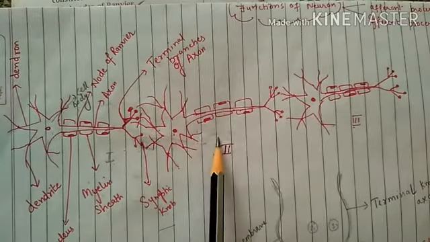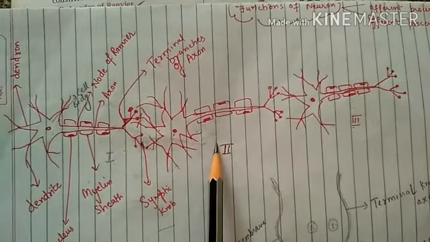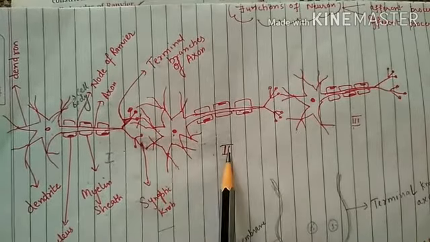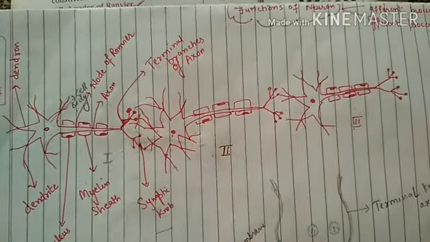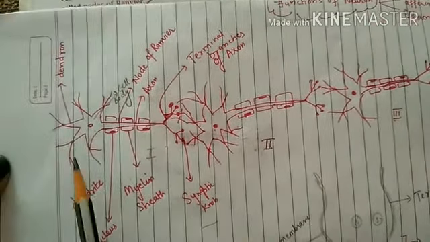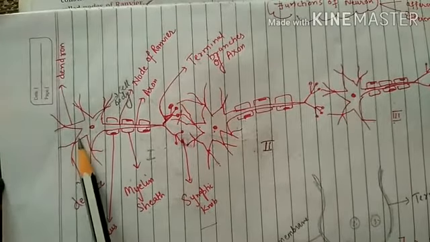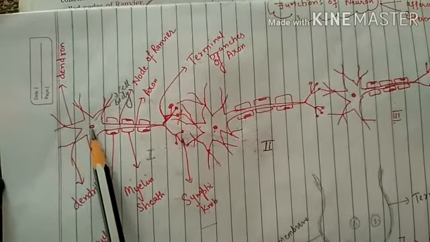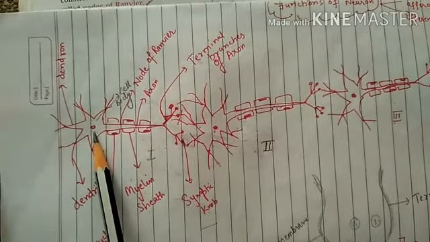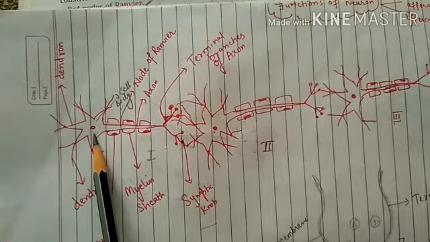Before discussing that, I would like to discuss with you the structure of neuron once again. In the structure of neuron, there is a dendrite and then there is a dendron, and this dendron is connected with the main body,